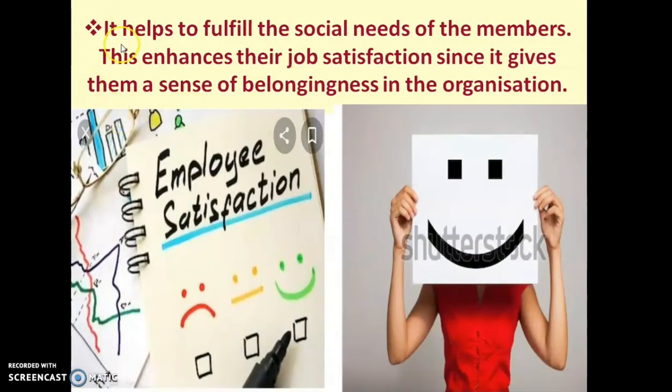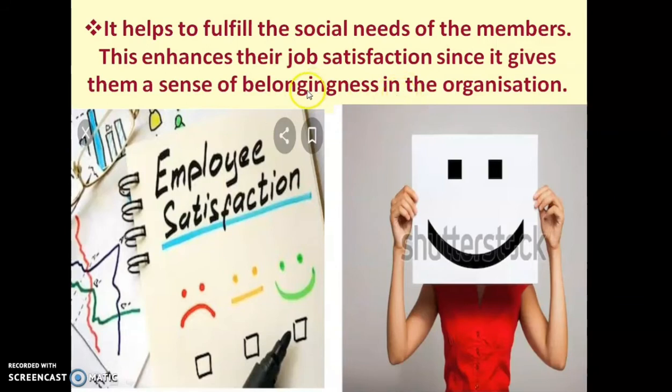The next point is that it helps to fulfill the social needs of the members. It enhances their job satisfaction, since it gives them a sense of belongingness in the organization. Since many people are working together, there is no restriction on the social needs of the members, so they can freely interact with their co-employees.